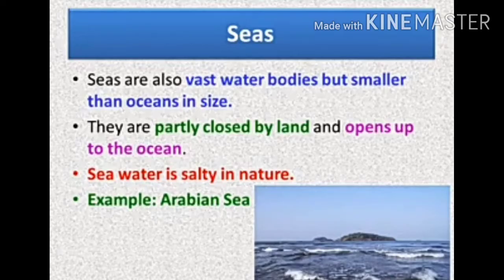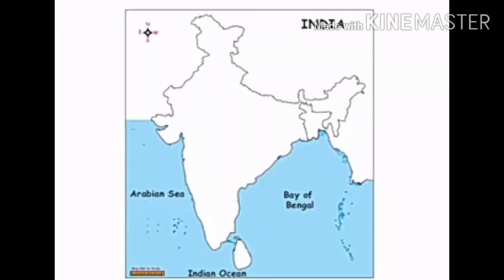After learning about ocean, now we will see sea. Seas are also vast water bodies but smaller than oceans in size. They are partly closed by land and open up to the ocean. Like the ocean, sea water is salty in nature. For example, Arabian Sea. In the picture, you can see the Arabian Sea as well as the Bay of Bengal.